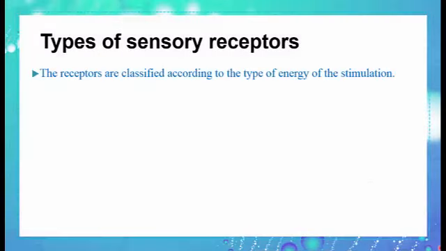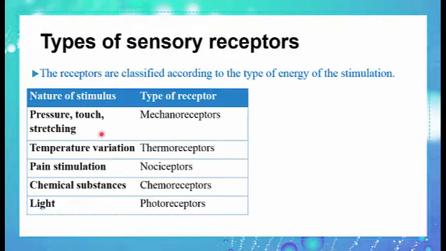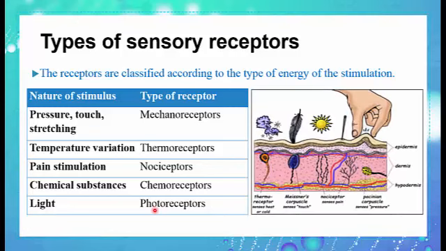We have many types of sensory receptors according to the type of energy of stimulation. I will give you many examples. When the stimulus is pressure or touch or stretching, the type of the receptor is called mechanoreceptors. When it's temperature variation, when we feel something hot or something cold, the receptors are called thermoreceptors. When the stimulus is the pain, the receptor is nociceptor. When it's a chemical substance, it's called chemoreceptor. When it is the light, it's called photoreceptors. So we have many types of receptors according to the stimulus.